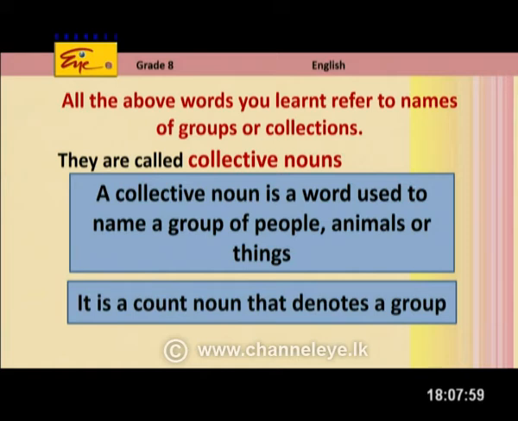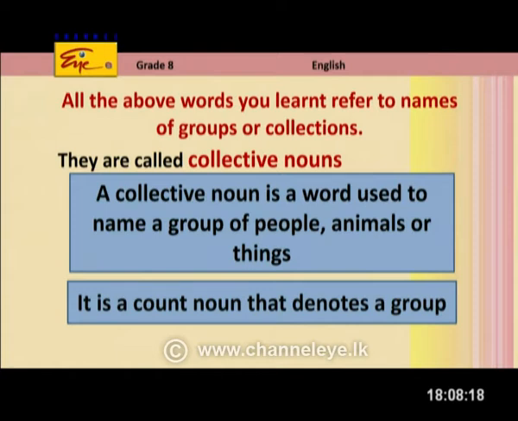A collective noun is a word used to name a group of people, animals, or things. Okay? And it is a count noun. A collective noun is a count noun that denotes a group.